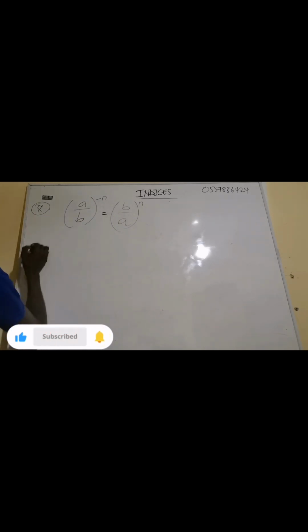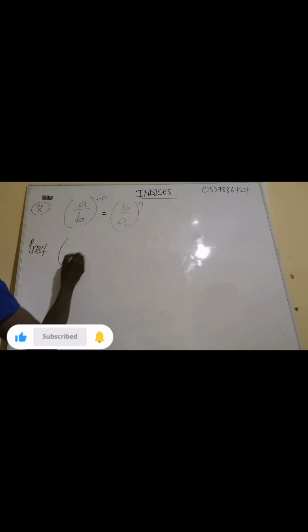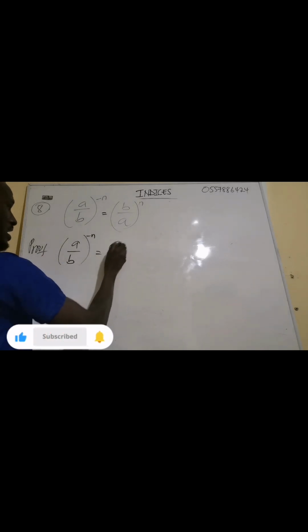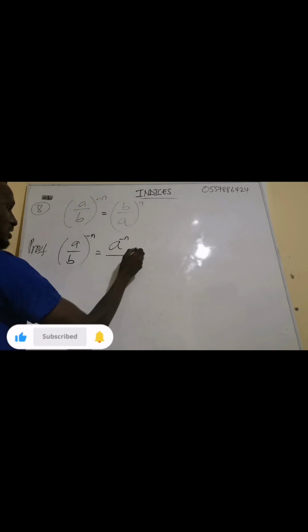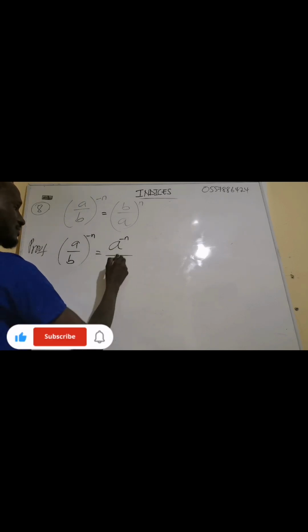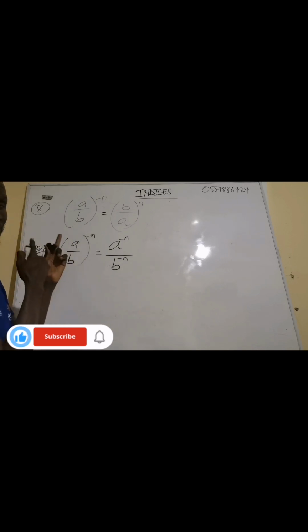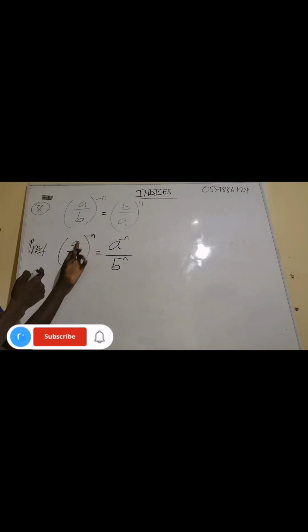Now let's prove this one. Proof. If I have a over b exponent negative n, this means the exponent is affecting a and the exponent is affecting b. From property 3 or some of the properties, we said this one affects this one.